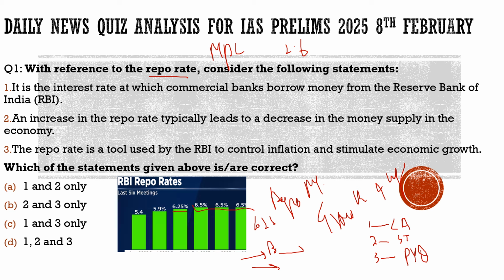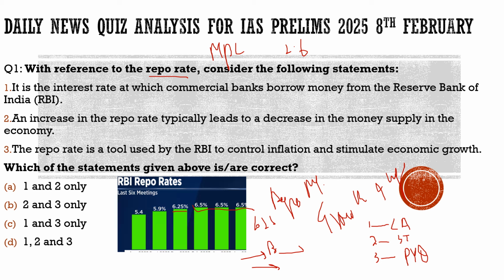The RBI, the MPC, had decreased the repo rate by 0.25 basis points, so that now more money would be available to the banks, and more money would be in the market, so that it could drive the consumption demand. But there are chances, if the supply is low, it could lead to inflation. So with this, let's see what question we have brought today and try to understand that.